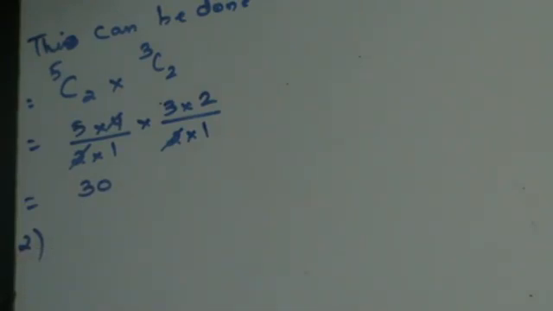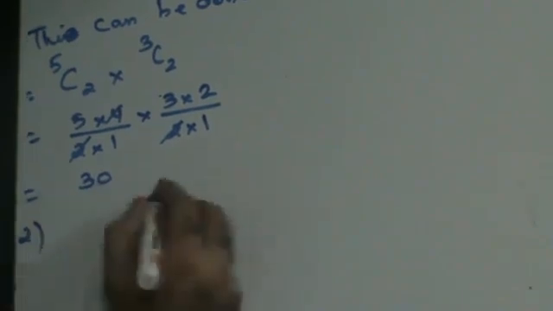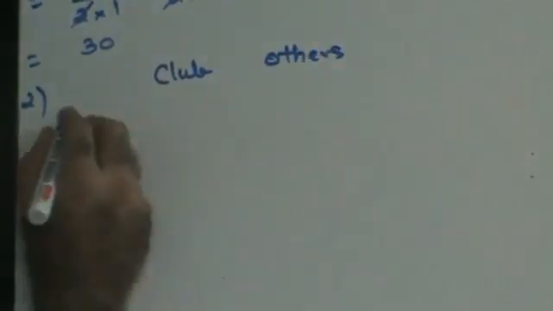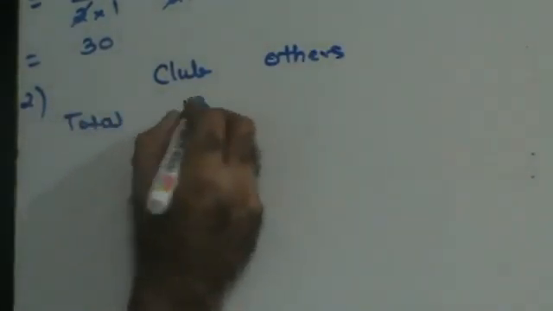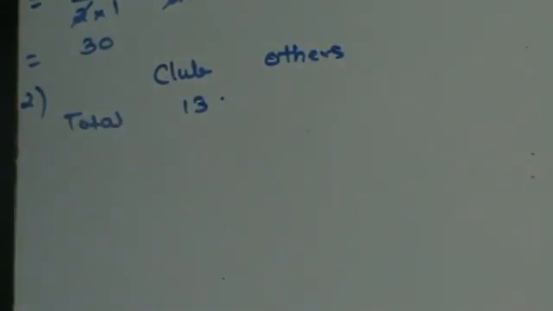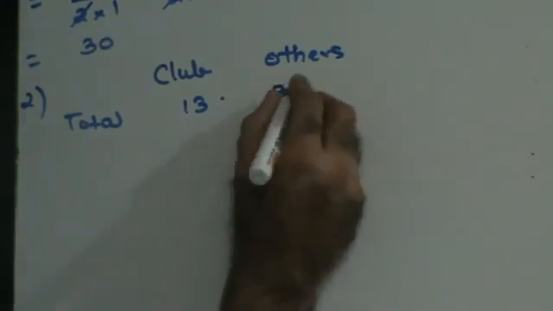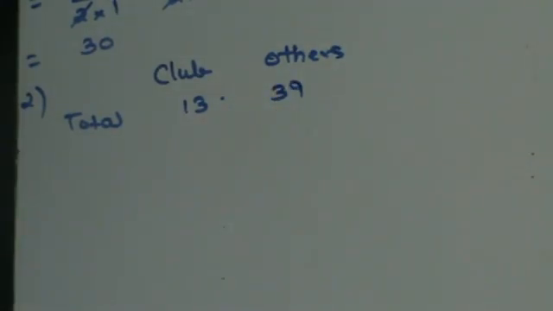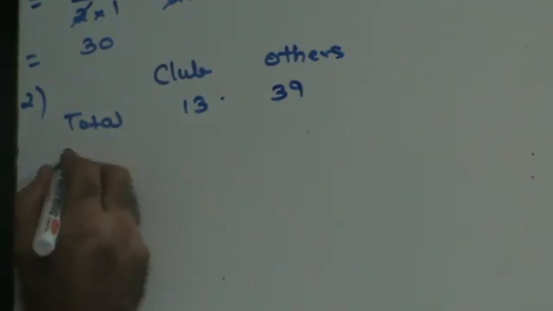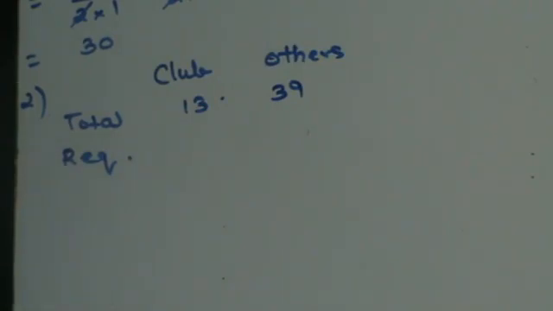Now, let's see this. 5 cards are to be selected from a pack of 52 cards. You have clubs and others. Now, in a pack, there are 13 club cards. That means there are going to be 39 other cards, because total there are 52 cards in the pack. Now, first part of the question says how many selections contain all clubs, right? I have to select 5 cards and all 5 of them have to be clubs. That means I am not selecting anything from the others.